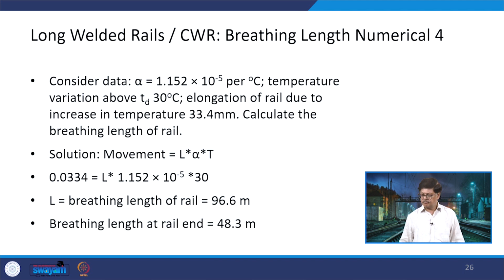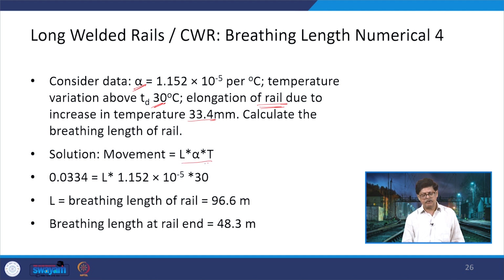Let us look at another example here. Again, this is alpha being given, temperature rise is given, elongation is given in the rail. It is not the rail end here. Now, it is in the whole rail, which is 33.4 mm. You have to calculate the breathing length of the rail.